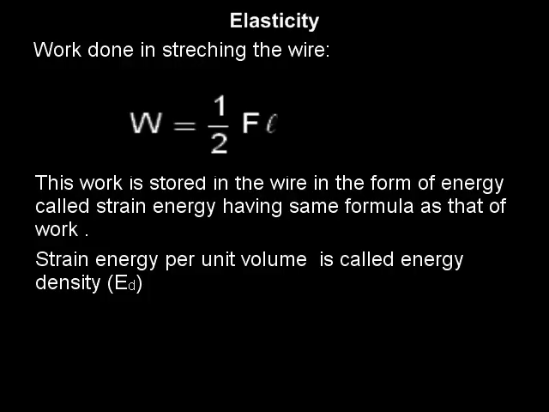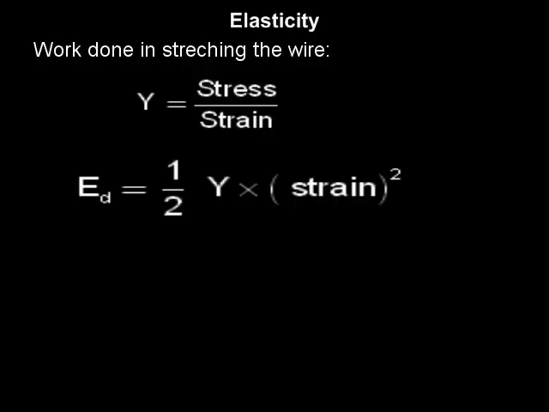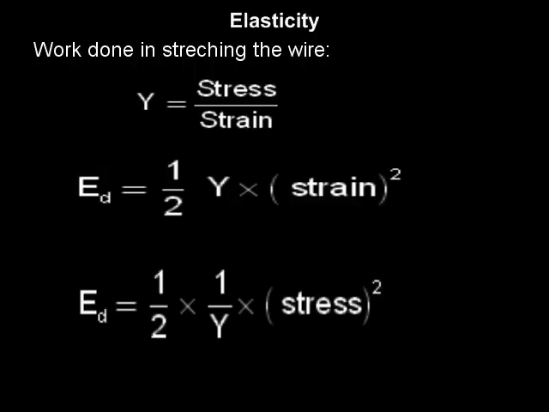Strain energy per unit volume is called energy density, ED. If we divide both sides of the equation by volume, we get the formula for energy density as ED is equal to half stress into strain. By using the equation Y is equal to stress upon strain, we can get two more formulae for energy density: energy density is equal to half Y into strain square, or energy density is equal to half 1 upon Y into stress square.